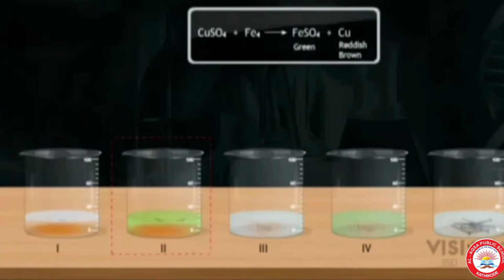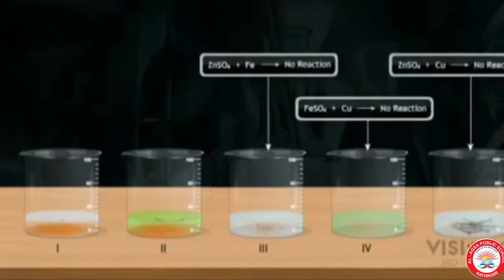In beaker 2, we took copper sulfate and we added iron. This iron is more reactive than copper, so it displaces copper from the copper sulfate and forms iron sulfate and copper deposited at the bottom. Actually, this reaction is called displacement reaction.